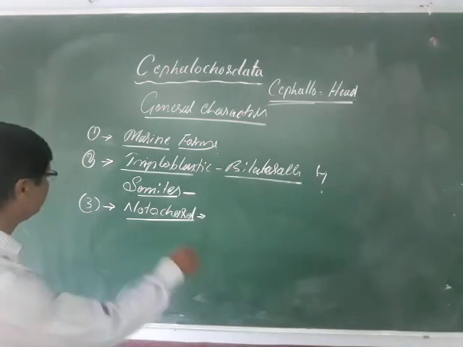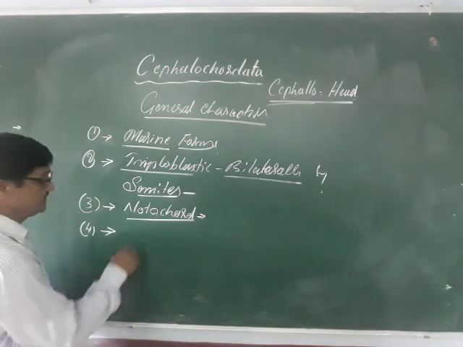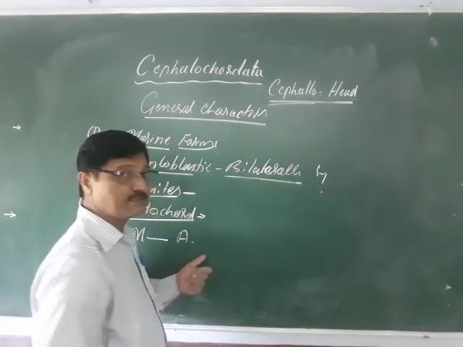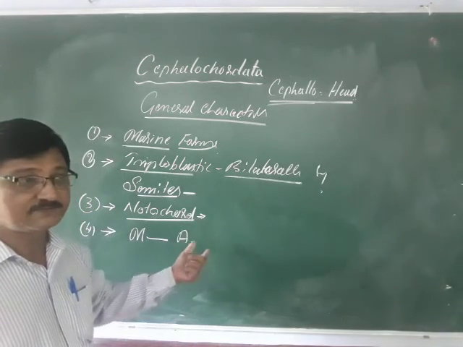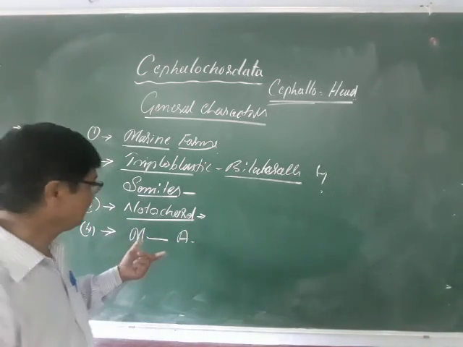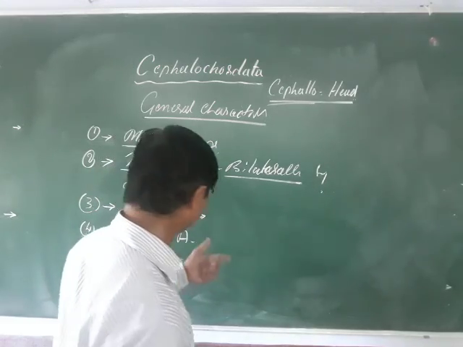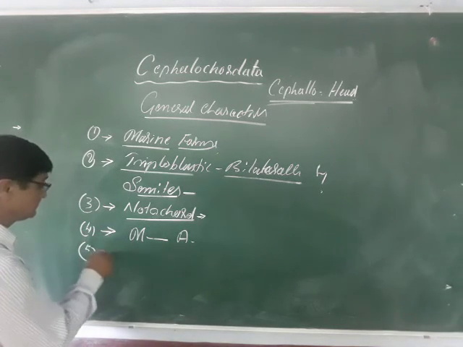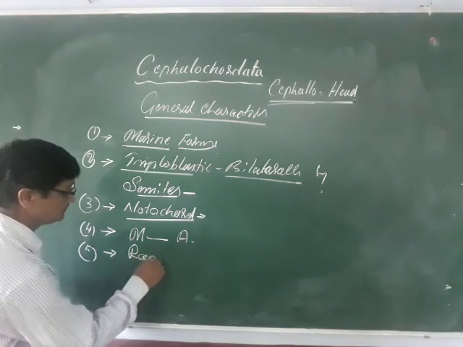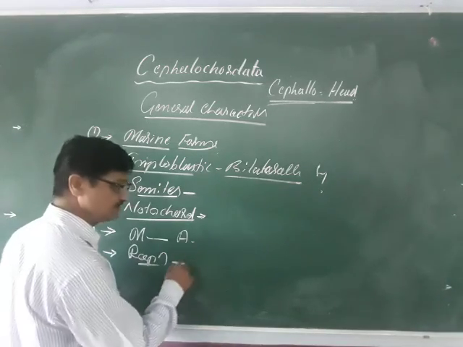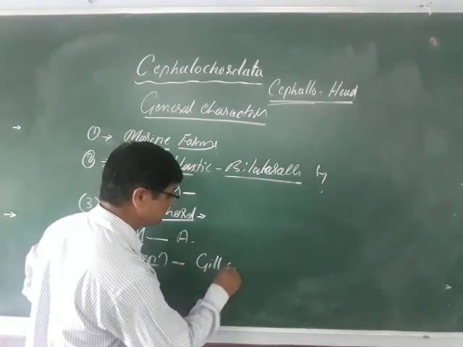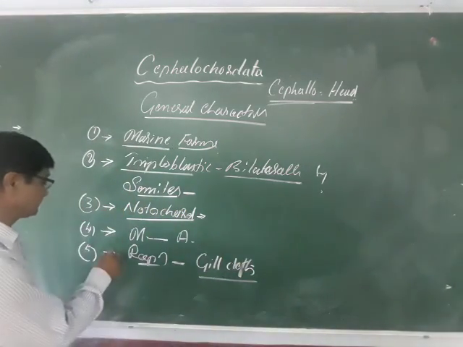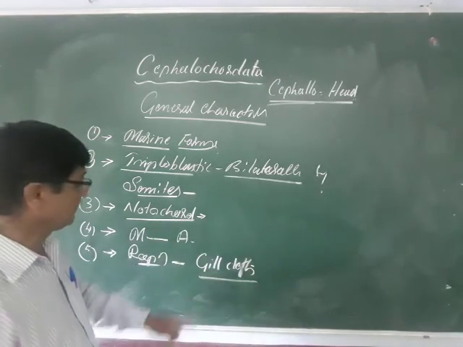Here the digestive system is complete, from mouth to anus. These are also ciliary feeders. Ciliary feeder means you see a filter mechanism, and the pharynx is well developed with gill flaps. Then there is respiration, through pharyngeal gill flaps, a series of gill flaps, which is a characteristic feature of chordates.